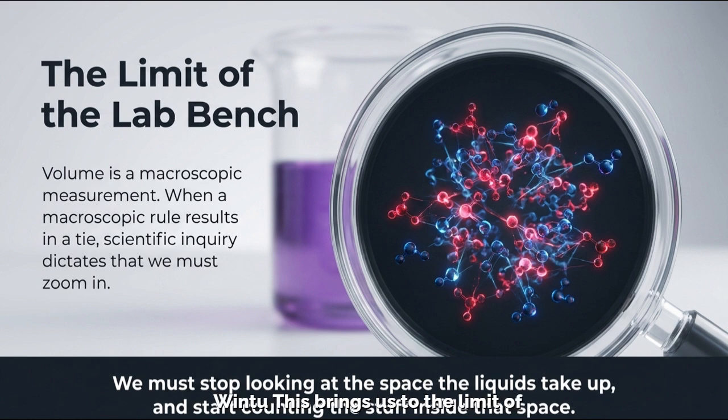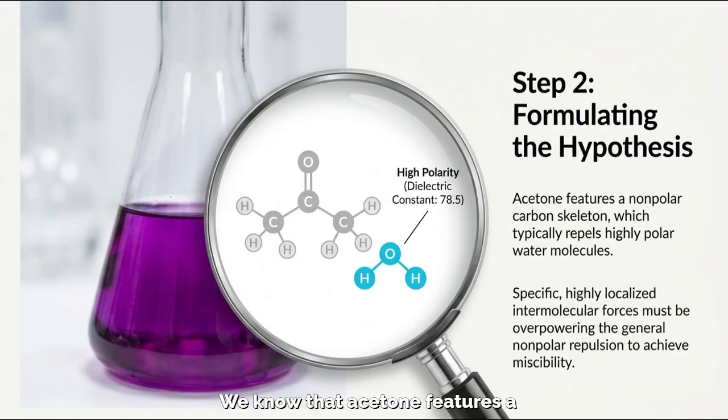This brings us to the limit of the lab bench. Volume is purely a macroscopic measurement. It is simply the space an object occupies. When scientific inquiry dictates a tie at this macroscopic level, we are forced to zoom in. We must stop looking merely at the space these liquids take up and start counting the actual stuff inside that space. We must transition our perspective from the macro to the micro. We know that acetone features a nonpolar carbon skeleton, which under normal circumstances would repel water.